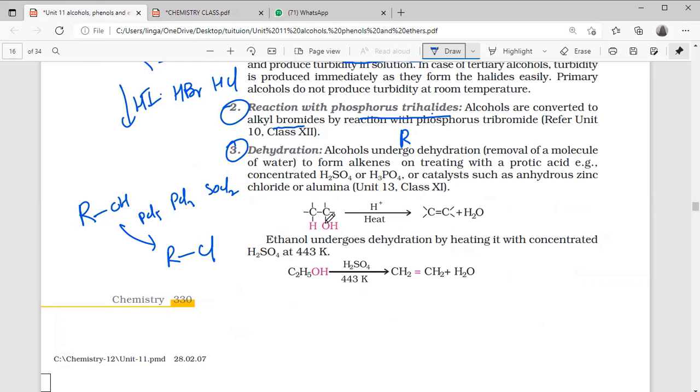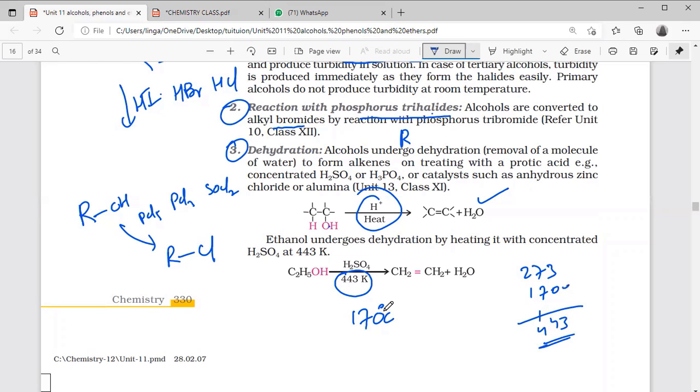Now you can see this is the alcohol, with H plus and heat, an alkene is formed. 443 Kelvin, I simply wrote 170 degrees Celsius. If you add 273 plus 170, you get 443.